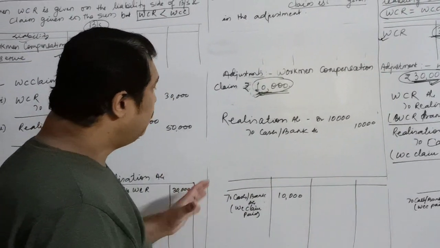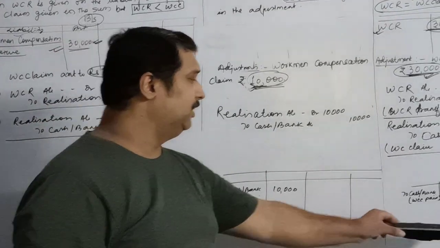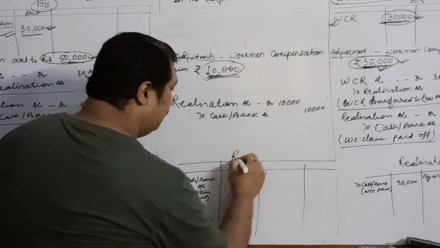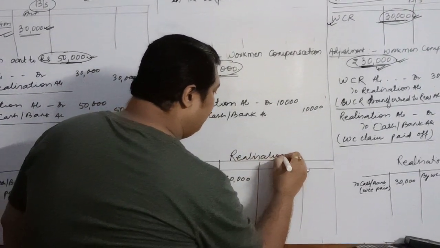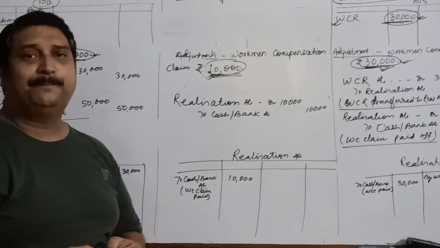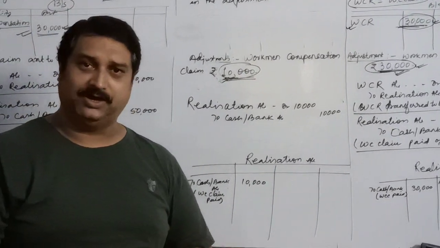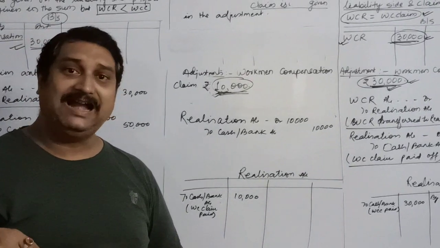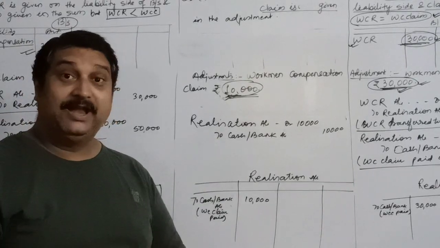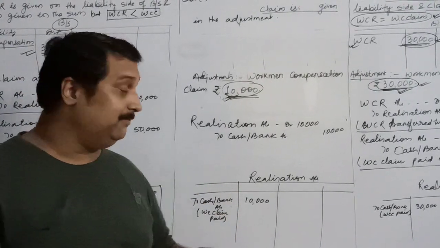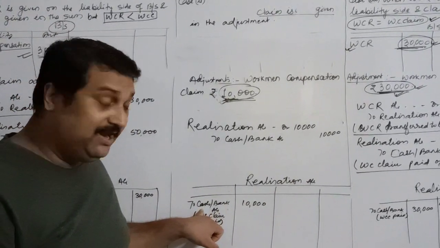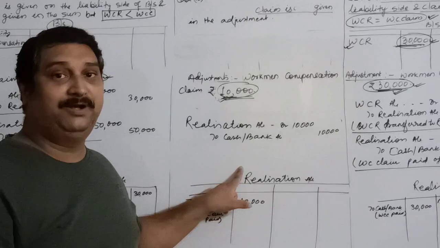Children, most of the time students get confused with the term debit or credit. When I say that the payment of workman compensation claim is to be debited to realization account, most of you think that workman compensation claim will come on the debit side. No, it will be debited to realization, which means in the realization account it will come on the debit side. That means realization account is to be debited.